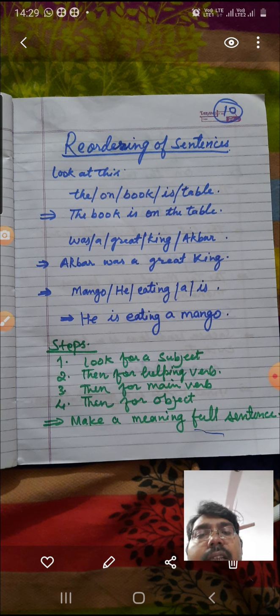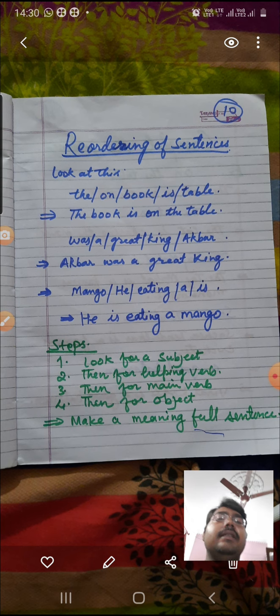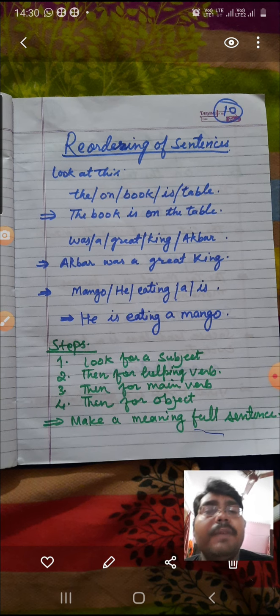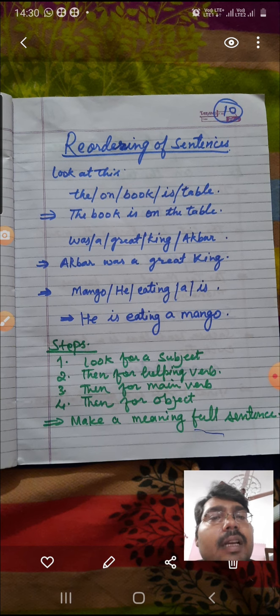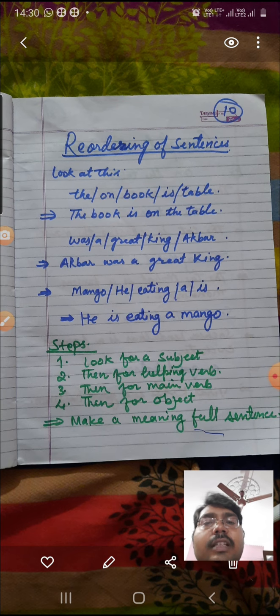The main verb is eating. He is eating. And then go for the remaining things like objects: a mango. He is eating a mango. And finally you make a meaningful sentence. So in this way you can easily do it. But you need to keep in mind that when helping verbs and a main verb both come in a sentence, the helping verb will come first and the main verb will come after that. All right, so in this way I hope you can easily do the exercises there.